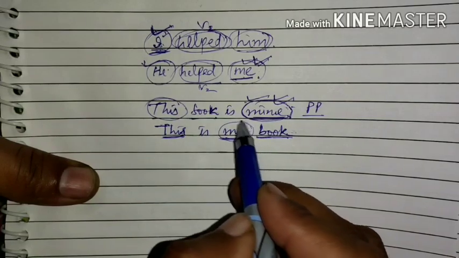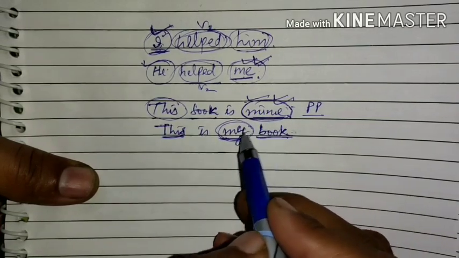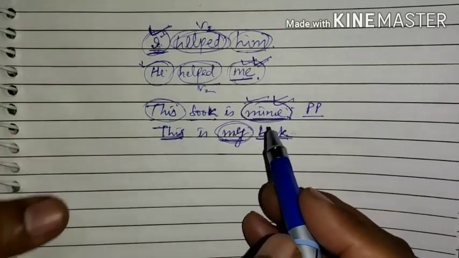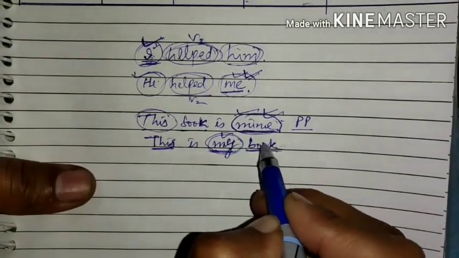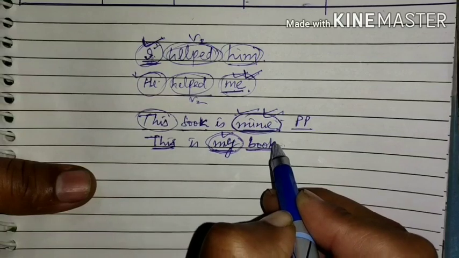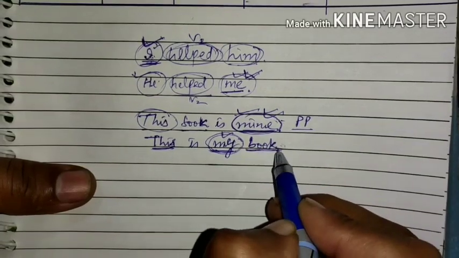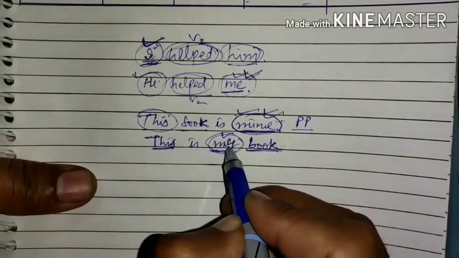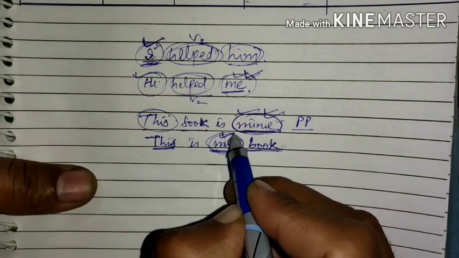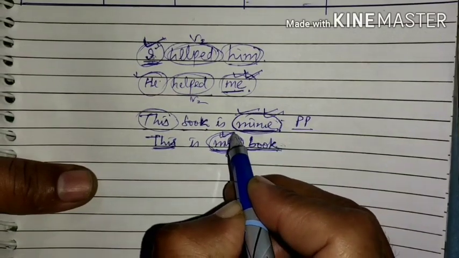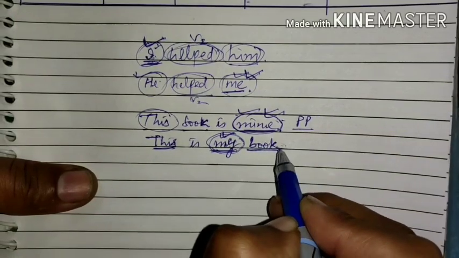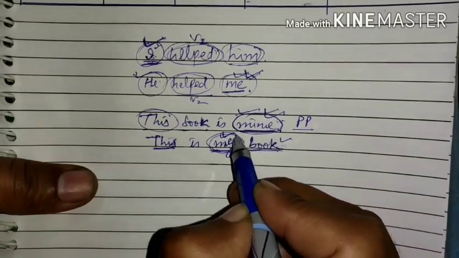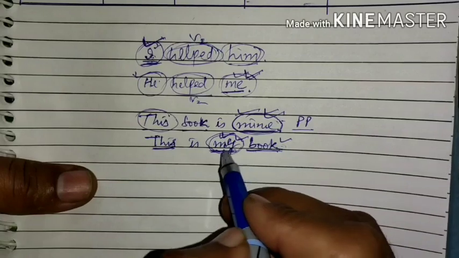So my is here, as we know that any word which is used before a noun or which describes a noun is known as an adjective. So this is the possessive adjective case, which means this is also showing a relation with the book, that the book belongs to me, that's why it is my book.